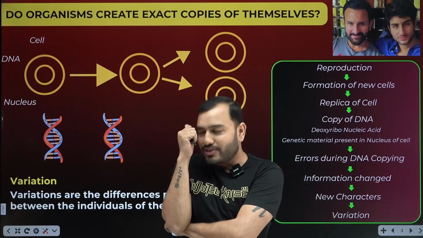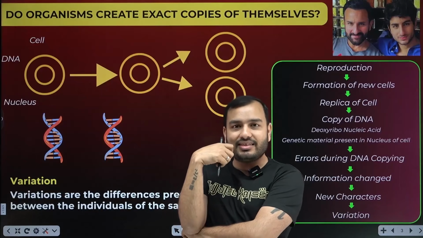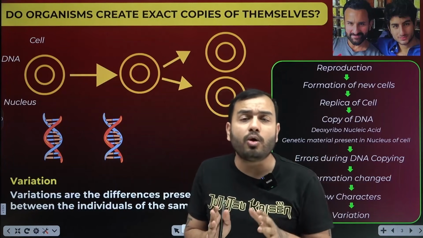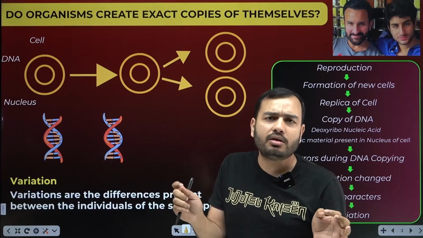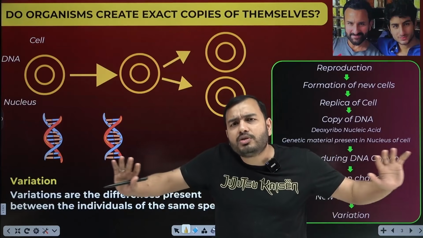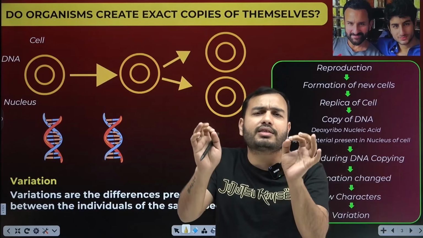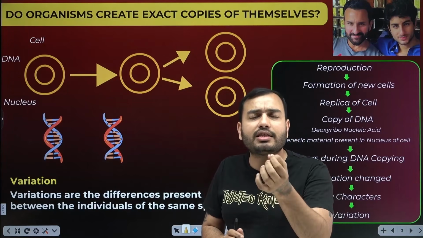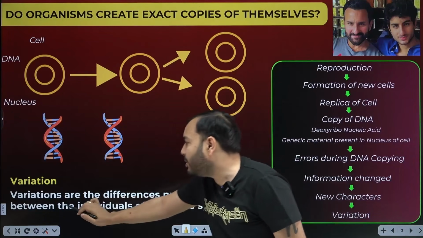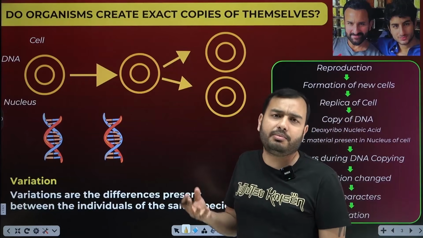So, you and I are individuals of the same species, but we have a difference. You and your partner, look at yourself. How do you look? Like animals, like devils. Look at them, they are so beautiful. It is the same species, but there is a difference inside you people. We call this variation in biology. Variation means difference in the individuals of the same species. There is some difference in characters among different individuals of the same species. What is this called? Variation. Variations are the differences present between the individuals of the same species.